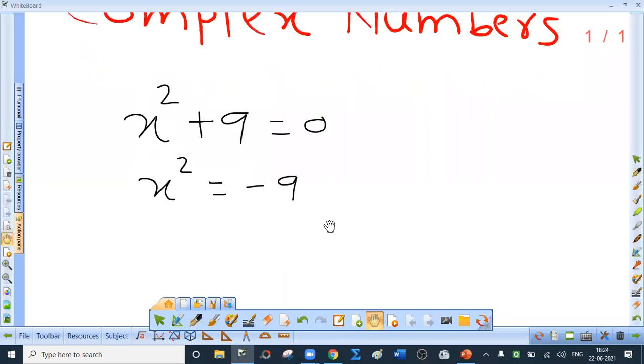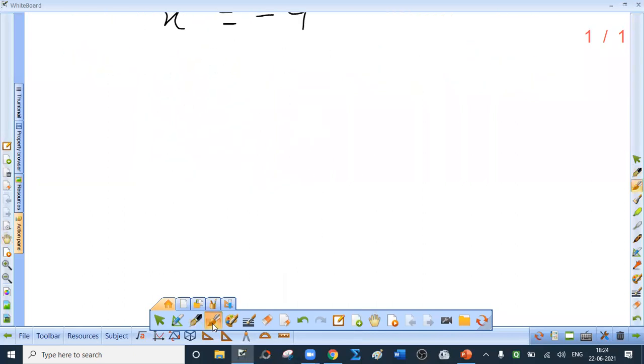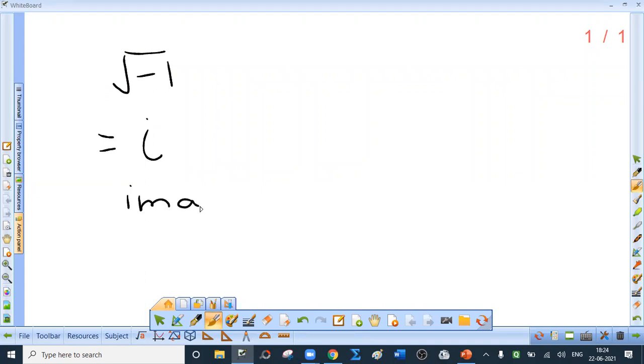Now, next part is important. We haven't done this before. Root of minus 1. Remember, root of minus 1 is a non-real number. It is denoted by the symbol small i, not capital I, small i, and it is called an imaginary unit.